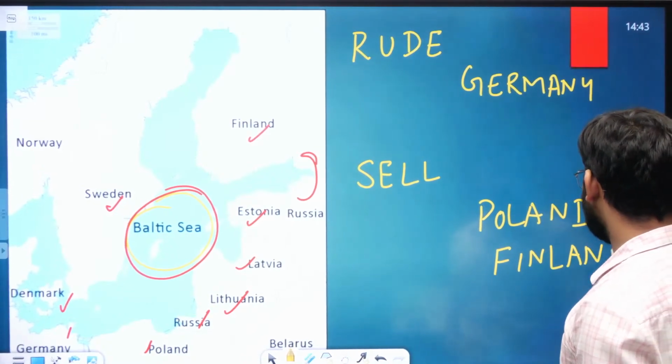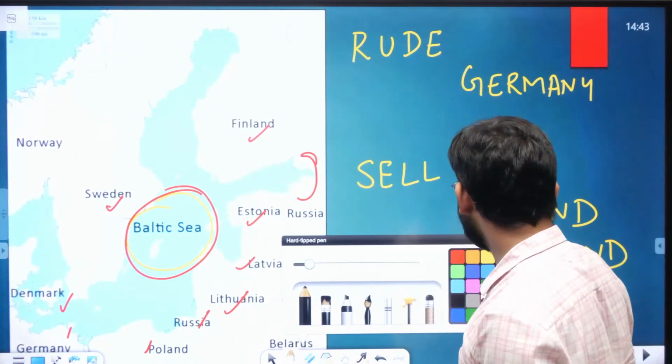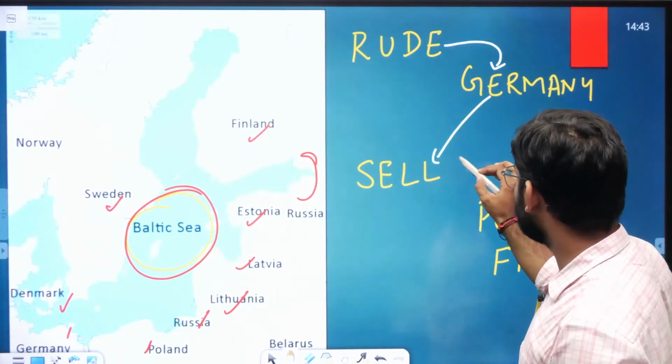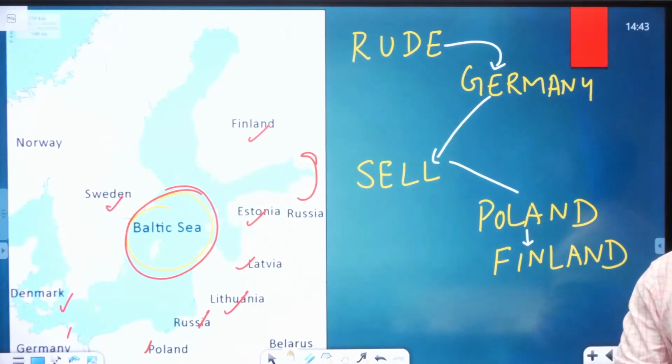This is the mnemonic for the countries sharing a boundary with the Baltic Sea: Root Germany, sell, Poland and Finland.